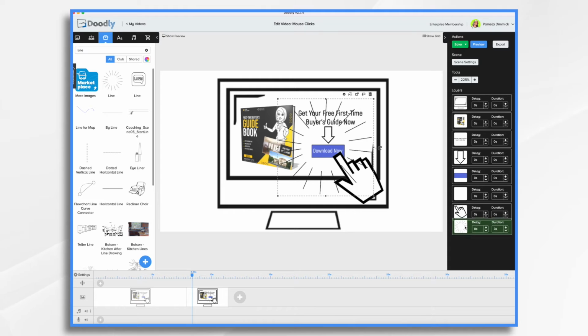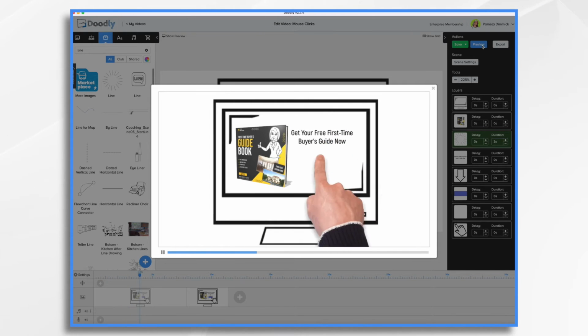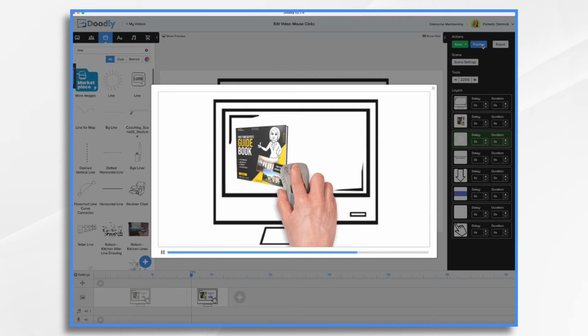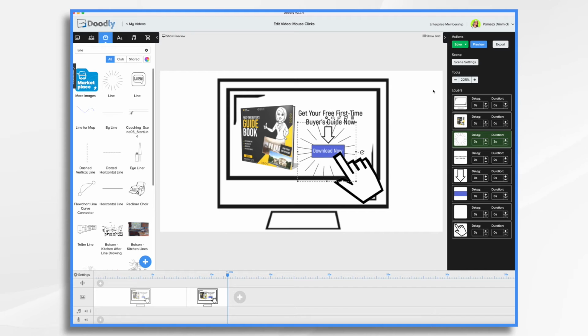And we want these lines to be underneath the hand. We want them underneath all of that stuff. Let's take a quick preview. Oh. And what happened?